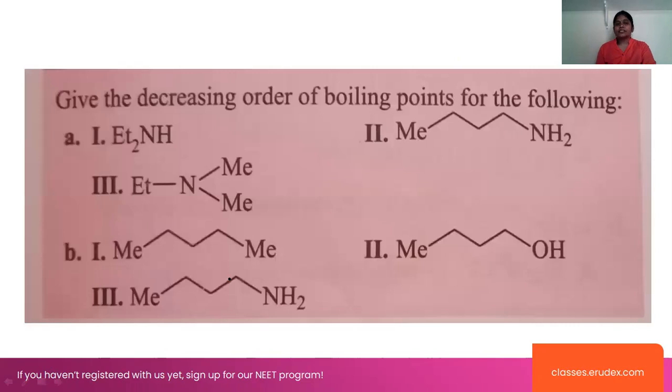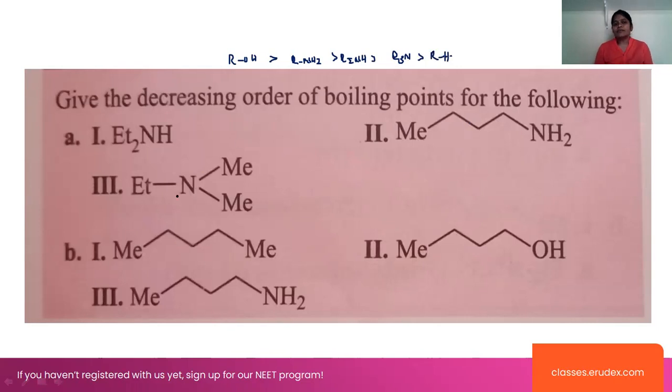Now we will see the questions here. Give the decreasing order of the boiling points of the following. Any guess for this question? I already told you that the boiling point order will generally be ROH, where the oxygen and hydrogen bond is more stable than in RNH2 primary amines, then R2NH, then R3N, and the least one is RH here.